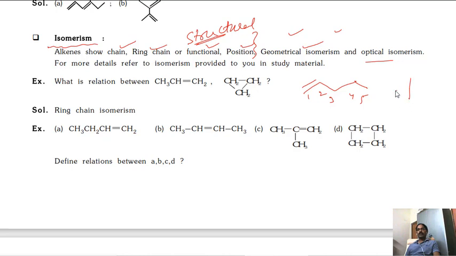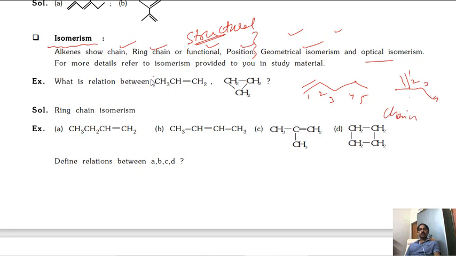Now 1 2 3 4 5 6, right? Suppose... now you can see 1 2 3 4. These two compounds are different. Here the carbon chain is different, that's why these are chain isomers.